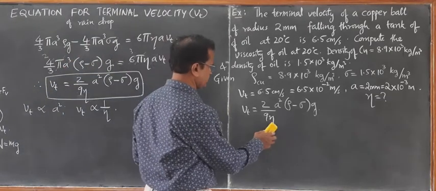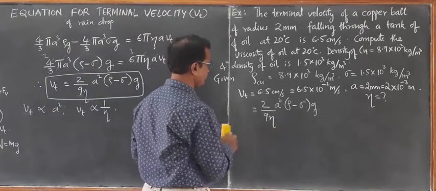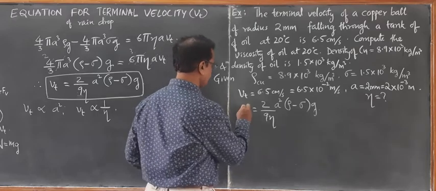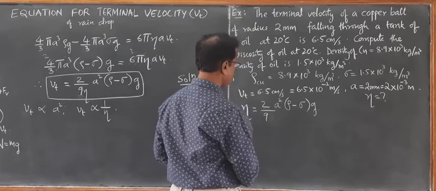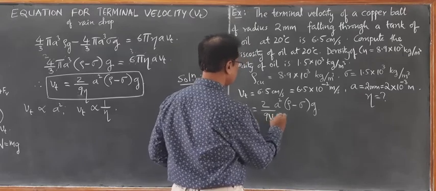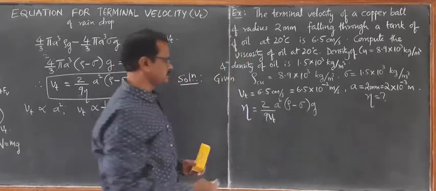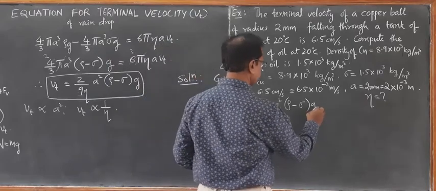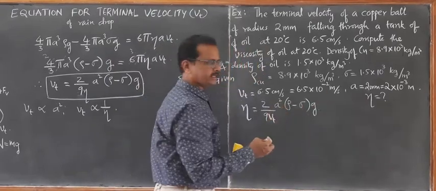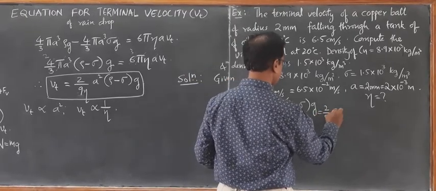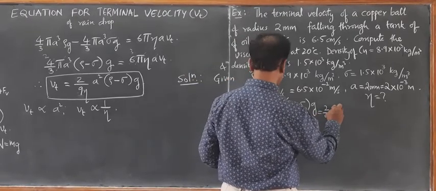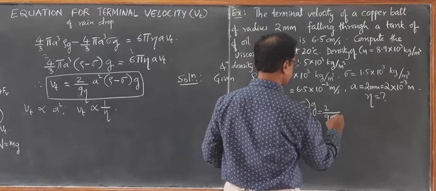So just take this eta to the left hand side and Vt to the right hand side. So eta becomes equal to 2 by 9 a square (rho minus sigma) g by Vt. Now substitute the values, you will get the result. For g you can take 9.8.